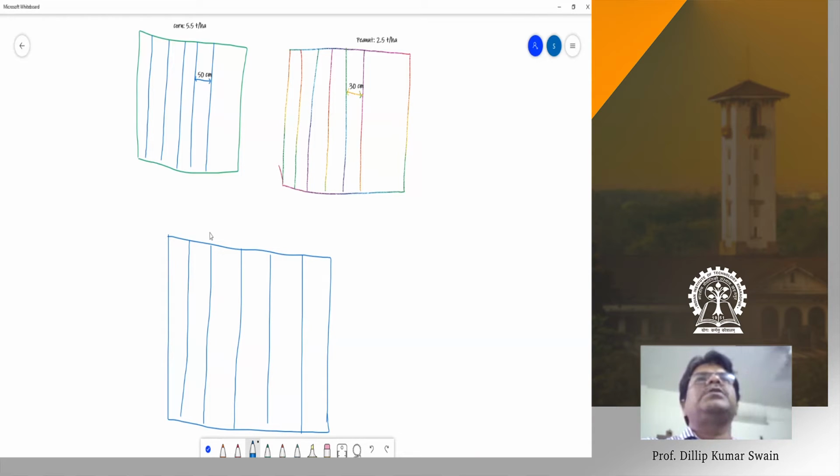After every two rows, there is a space for the corn plus peanut intercropping, that is 2:1. That means 2 rows of corn followed by 1 row of peanut. So in between, after 2 rows of corn, we'll have 1 row of peanut.